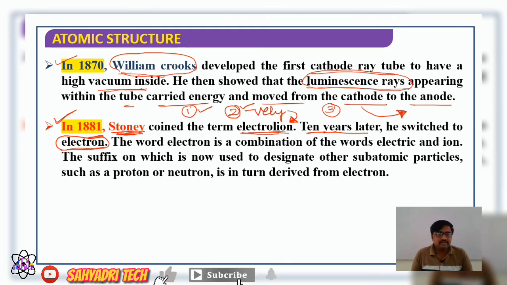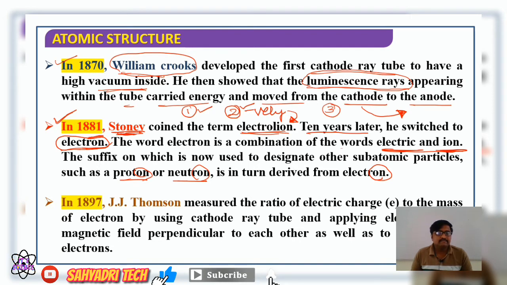How he gave the name electron: this word is a combination of two words, electric and ion, which together constitute a new word, electron. The suffix "on", which is now used to designate other subatomic particles such as proton and neutron, is in turn derived from electron.